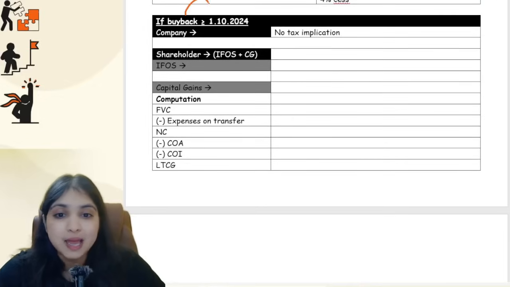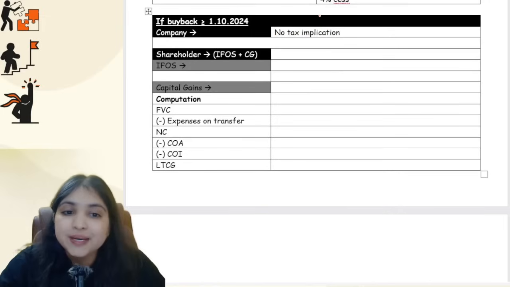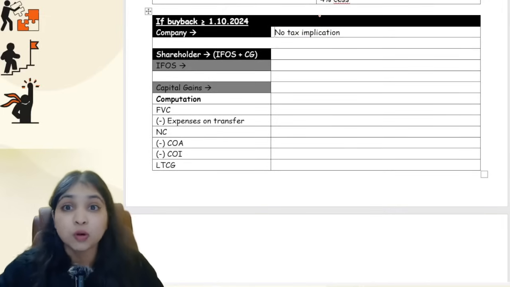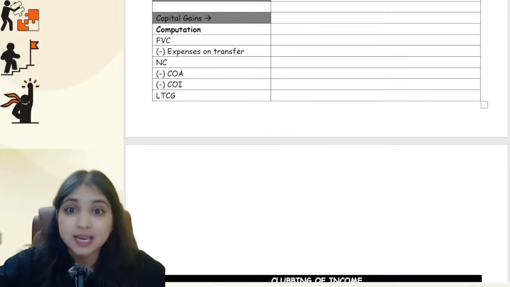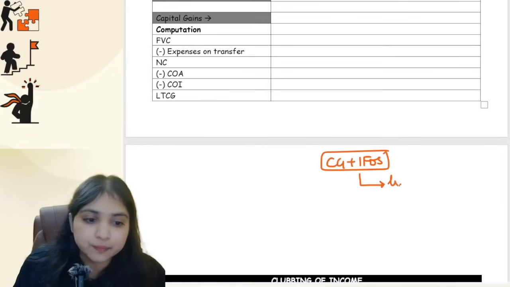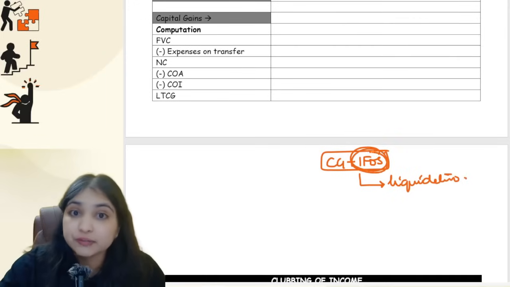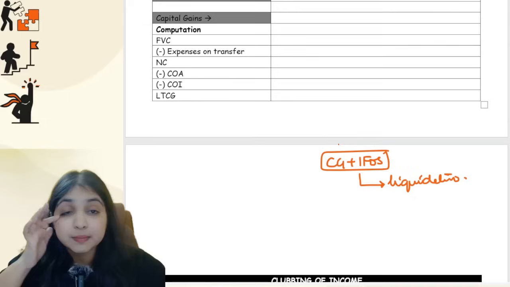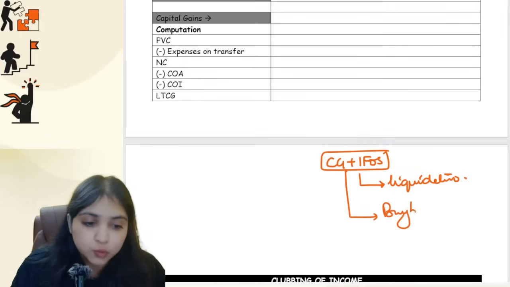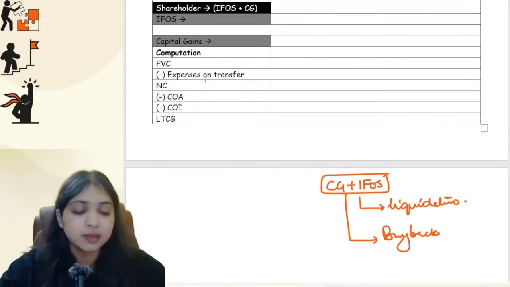But however, if the buyback is happening on or after 1st October 24, new provision, company no tax implication, full drama for the shareholder only, and two heads of income will be involved, guys. IFOS and capital gains. Listen. I'll give you another light bulb moment over here. Capital gains plus IFOS. This combination, where else do you have? In liquidation. Even in liquidation, 222C dividend, IFOS and capital gains. Similarly, in buyback also you have this combination of capital gain plus IFOS. In IFOS, 222F dividend and capital gains.